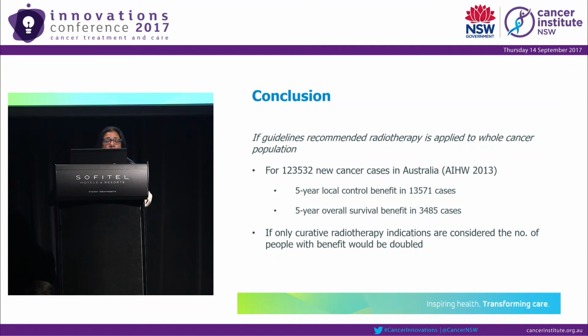In Australia in 2013, there were more than 120,000 new cases of cancer, and if all of them received radiotherapy according to the guidelines, the maximum benefit could apply to about 1,400 patients for local control and 3,500 patients for 5-year overall survival. This includes the whole cancer population with curative and palliative indications. But if we only consider the curative radiotherapy population, these benefits would be doubled.